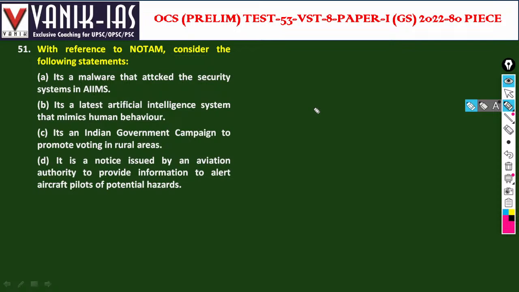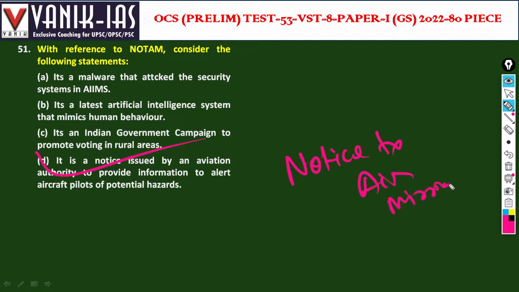It is an Indian government campaign to promote voting in rural areas. It is a notice issued by an aviation authority to provide information to alert aircraft pilots of potential hazards. So D is the answer, right? NOTAM's full form is Notice to Air Missions. If there is any potential hazard, then that information will be passed. So D is the answer.